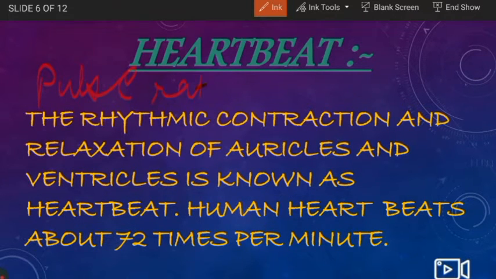So pulse rate is the throbbing movement in the arteries which is caused because of the blood which flows in the arteries under a great pressure. And we can also feel it in the inner side of the wrist in the radial artery. And the pulse rate is 72 times per minute.